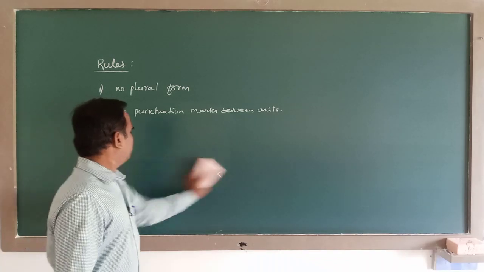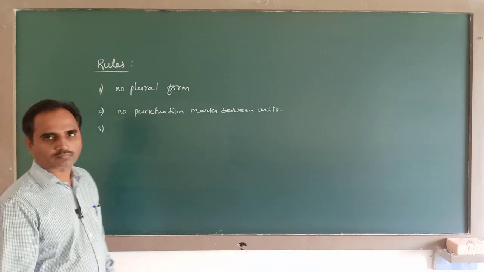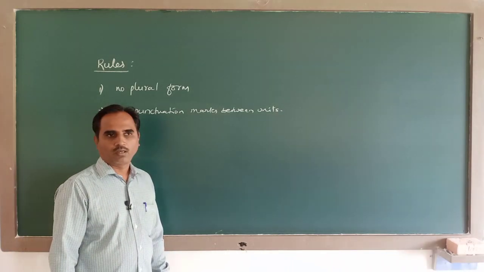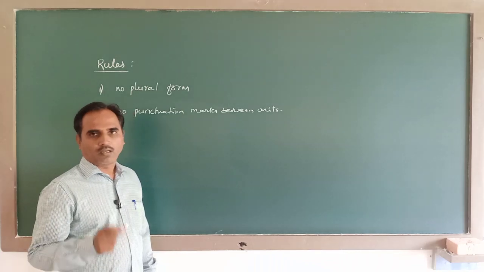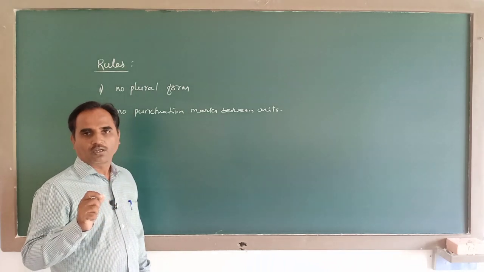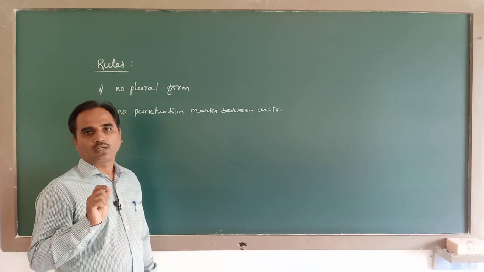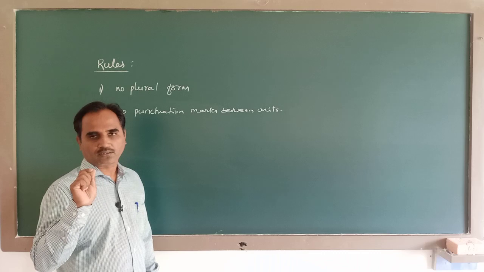Next, units which are not named after scientists must be written in small letters.